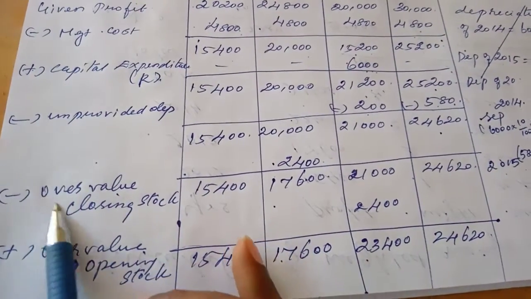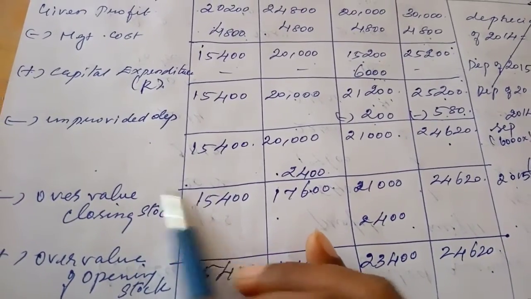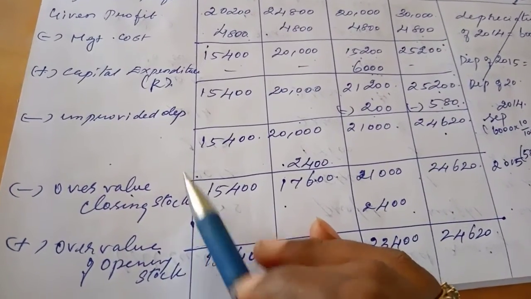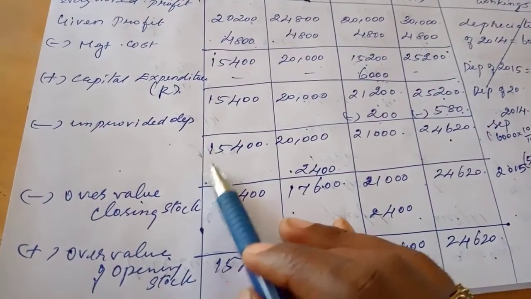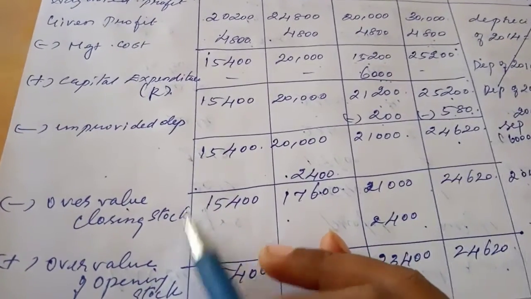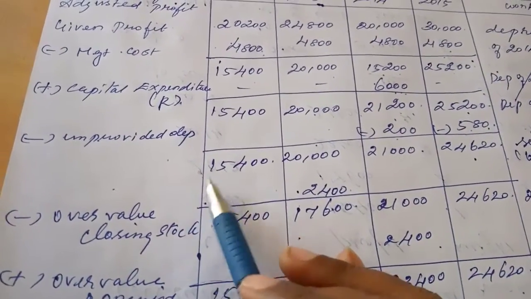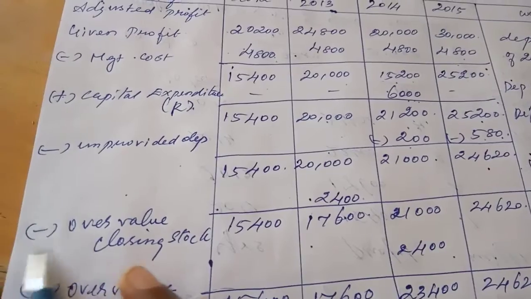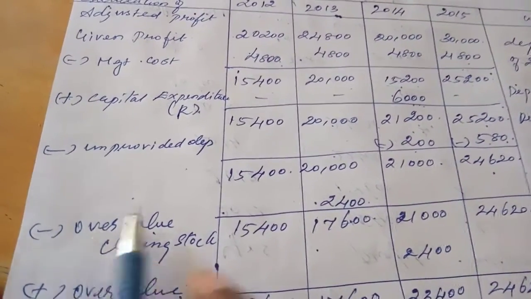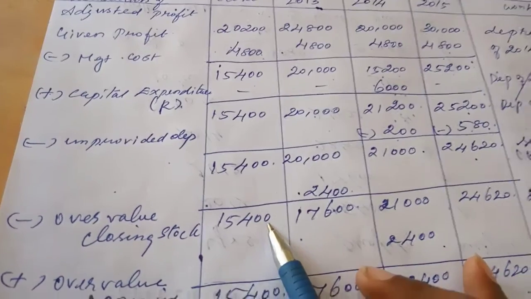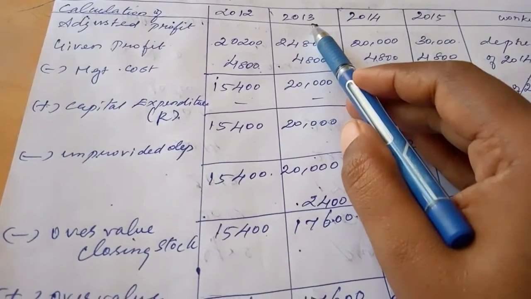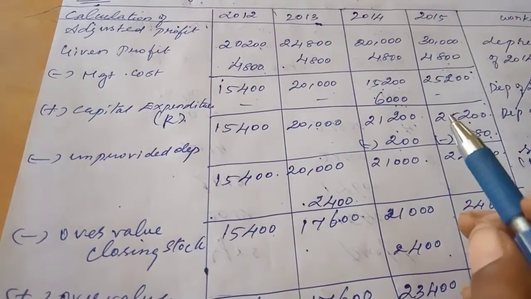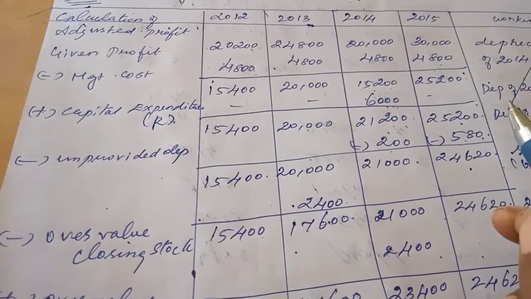What is our next item? Overvalue of closing stock. Closing stock is a kind of asset. That asset value is overvalued, so overvalued means we have to reduce that, so we put the subtract symbol. So subtract overvalue of closing stock. The overvalue of closing stock in the year 2013 is already given in your sum: the closing stock of the year 2013 was overvalued by 2,400.